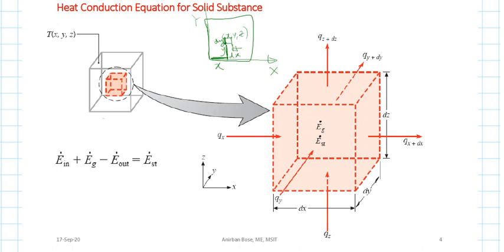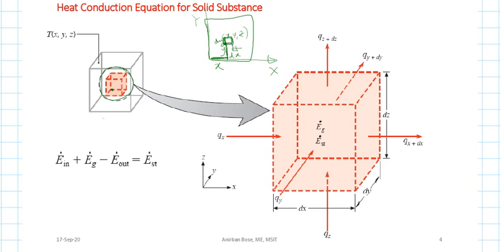So from that point you have considered a very small volume, shown here, at the xyz point, and what we want to know is the temperature at xyz.